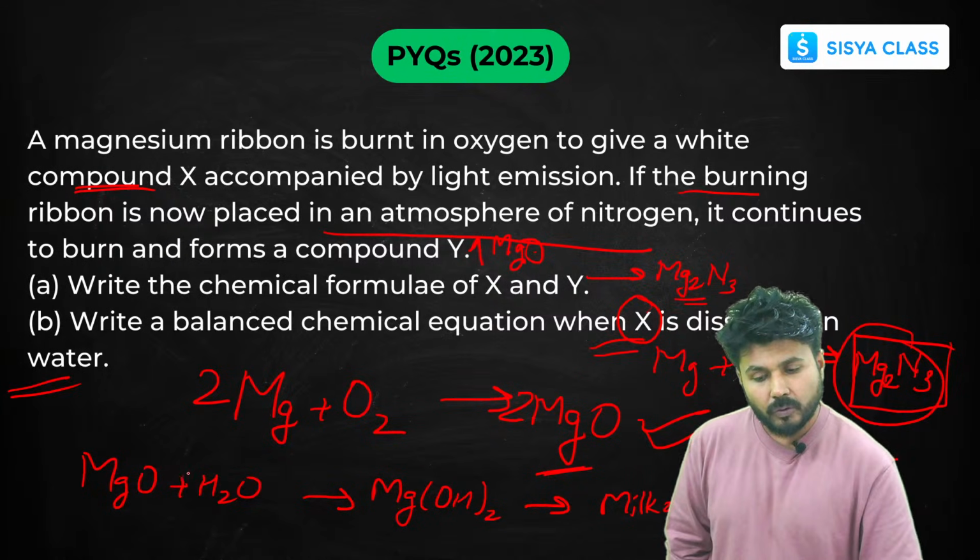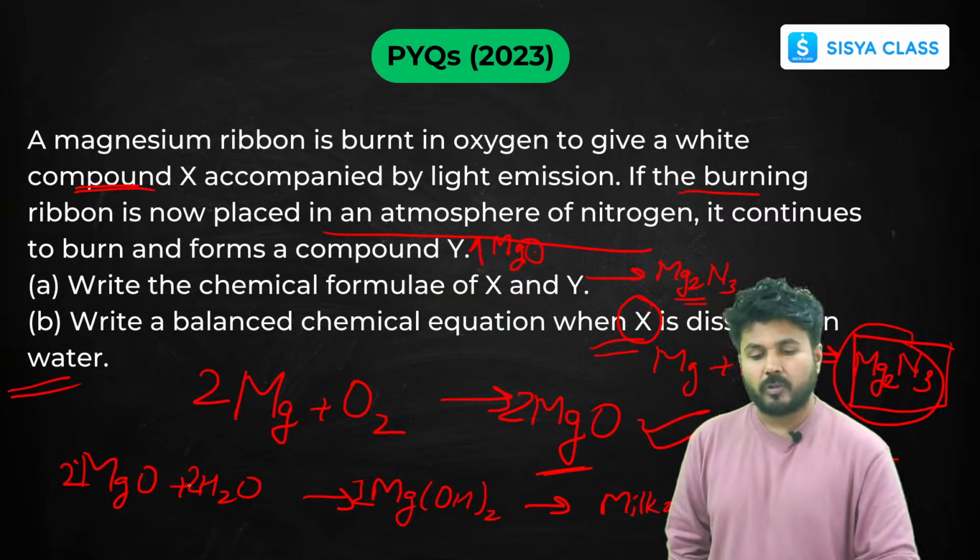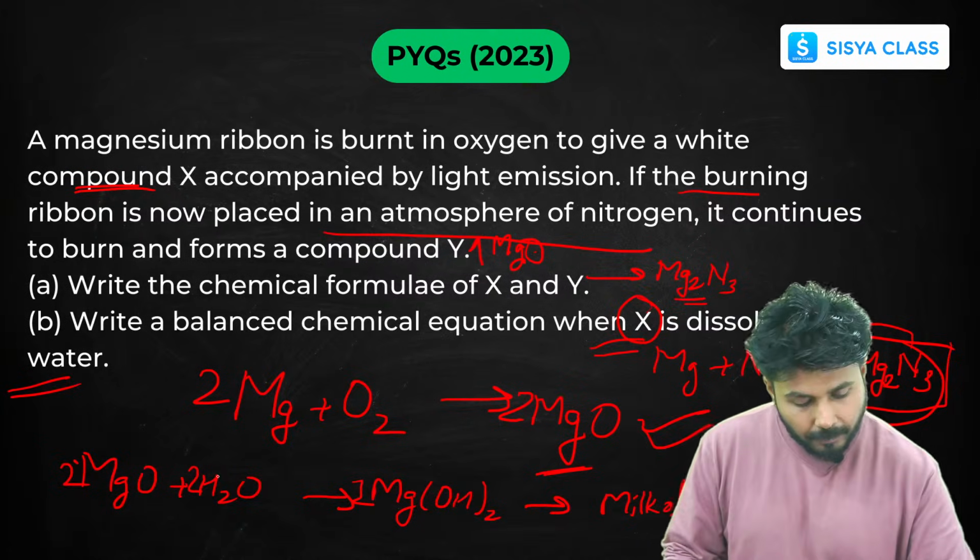So there are 2 oxygens. So if we put 2 here and 2 here and 2 here, is it balanced? Yes, it's balanced. Okay, so I hope it's clear.